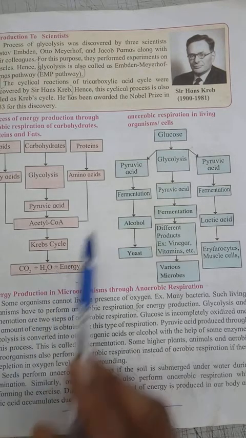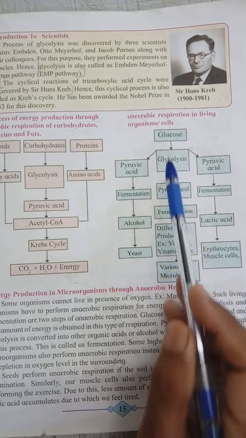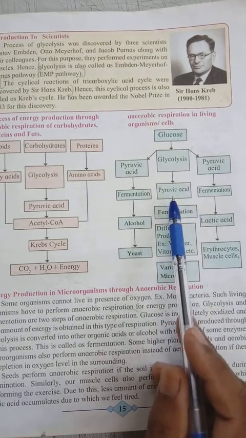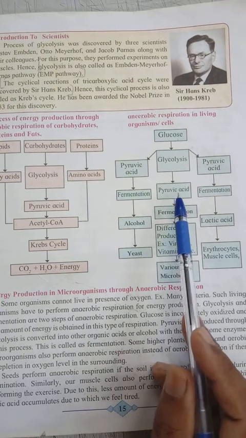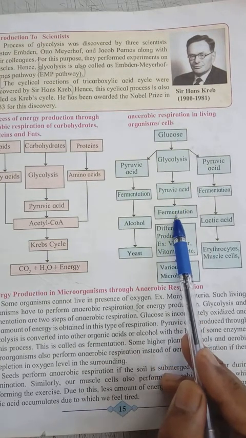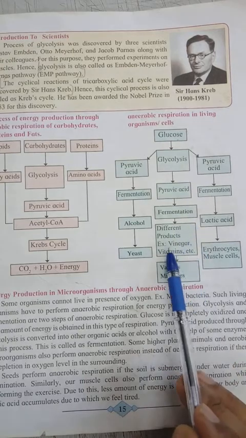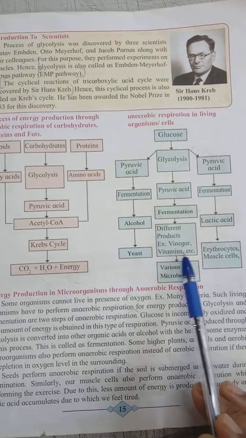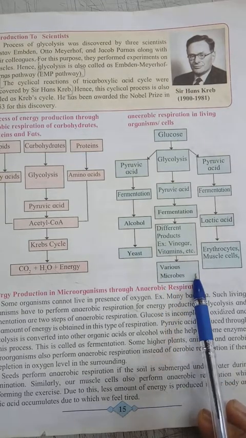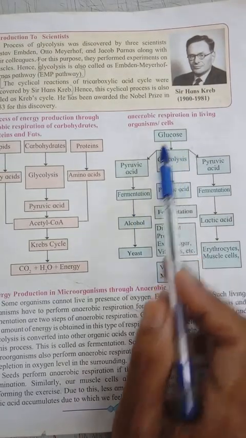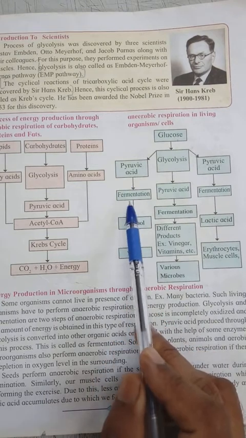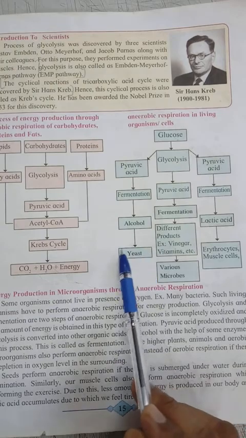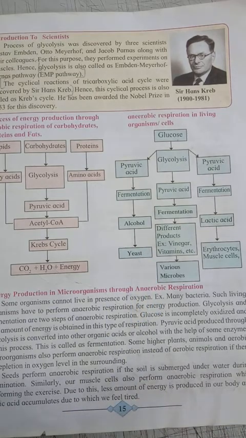You can see in the chart, glucose undergoes glycolysis and changes into pyruvic acid. After that fermentation takes place and different products such as vinegar and vitamins are formed in various microbes. In another process, glucose changes into pyruvic acid, then fermentation takes place and alcohol is formed. If this process is done in an organism, that organism is the yeast.